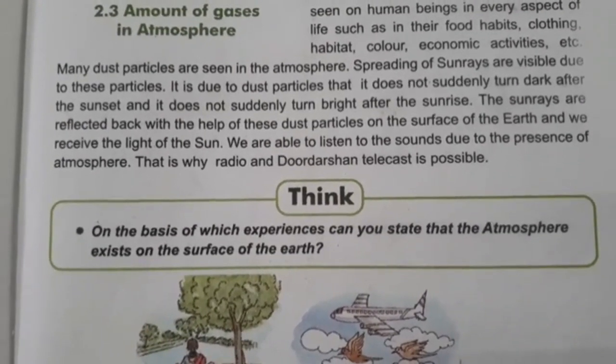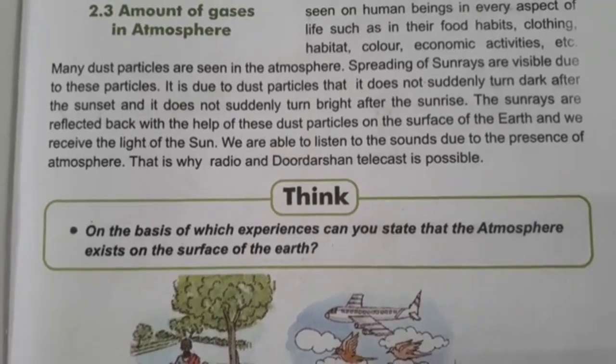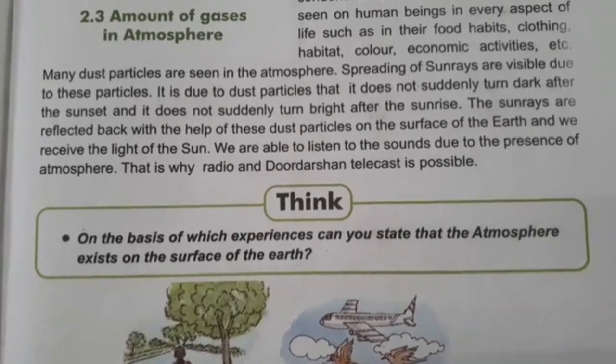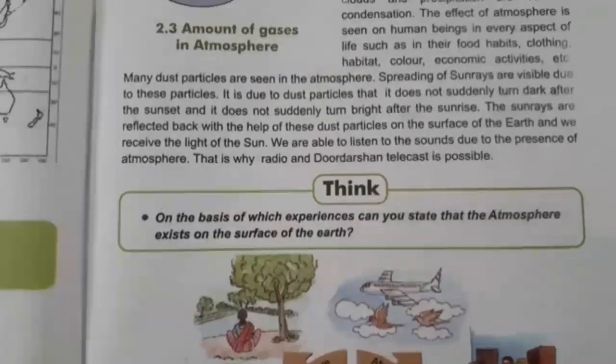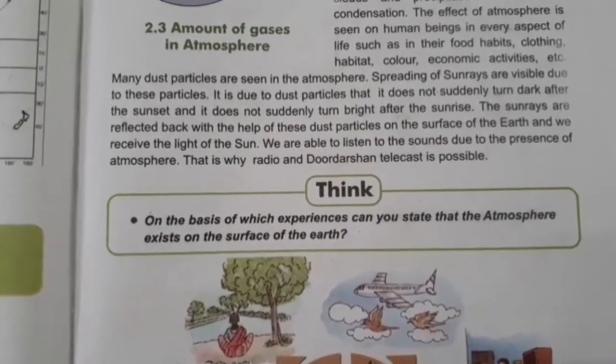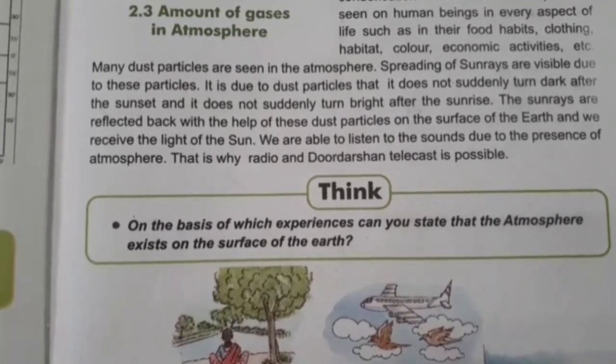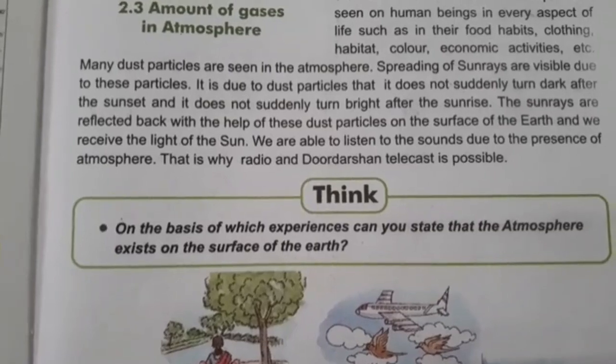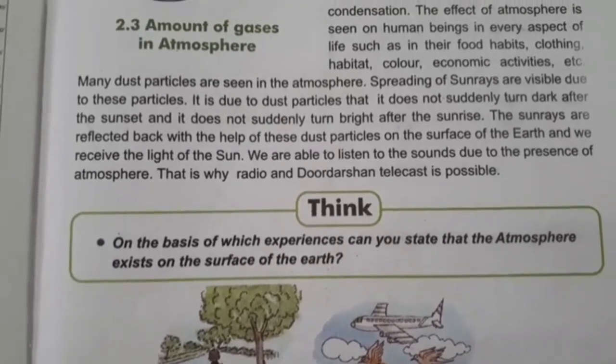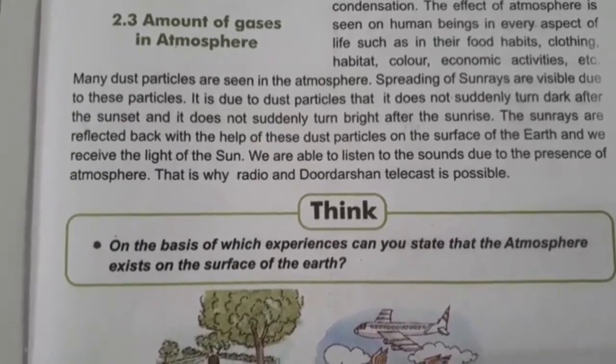So all of a sudden it doesn't turn bright in the morning after the sunrise, and in the evening it doesn't suddenly turn dark. The sun rays are reflected back with the help of these dust particles on the surface of the earth, and we receive the light of the sun. We are able to listen to the sounds due to the presence of the atmosphere. Sound is also passing through the atmosphere and reaching to us. Even when we are talking to other people, the sound is traveling through the air and reaching those people. So, this is the way radio and Doordarshan telecast is possible.